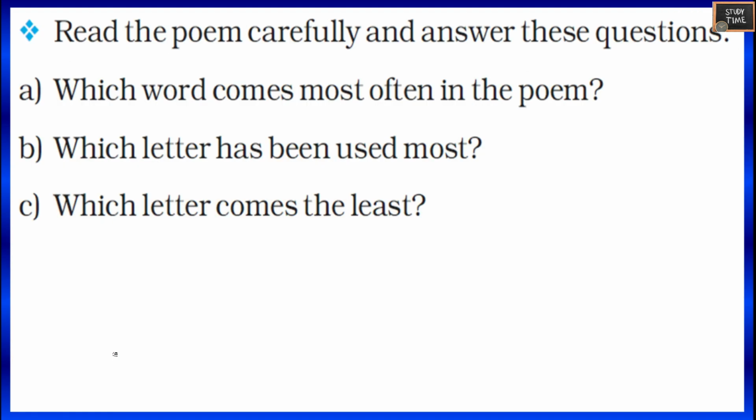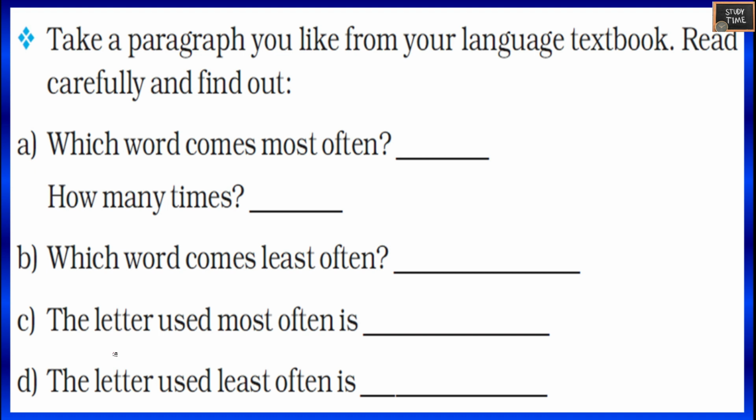Which word comes most often in the poem? So here two words come, I or he. Which letter has been used most? E. Which letter comes the least? So you can search. So here it is B. Take a paragraph you like from your language textbook. Read carefully and find out. So you can take your own passage and then answer the following questions.